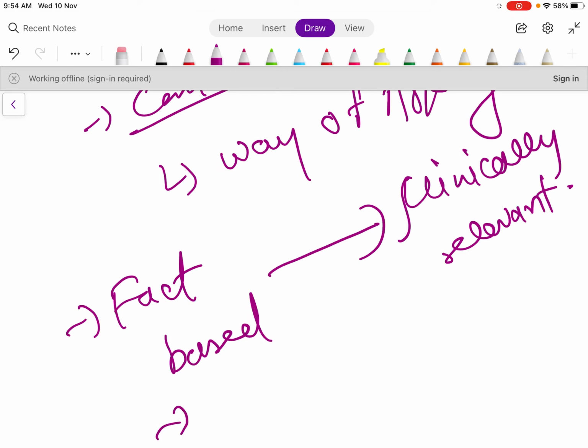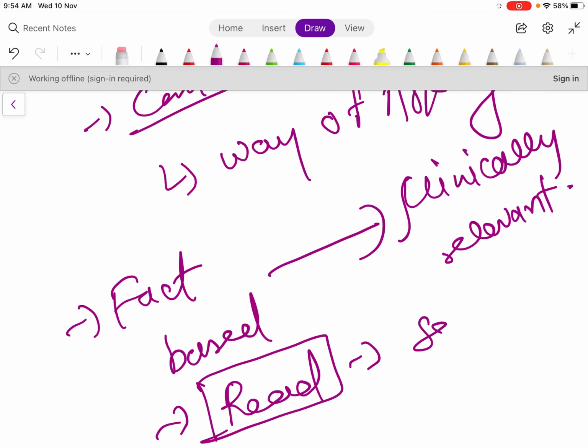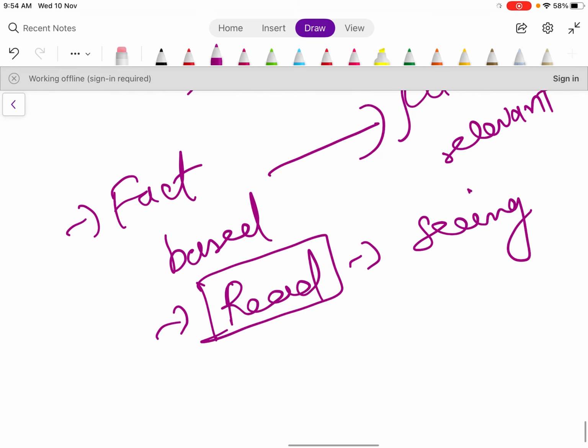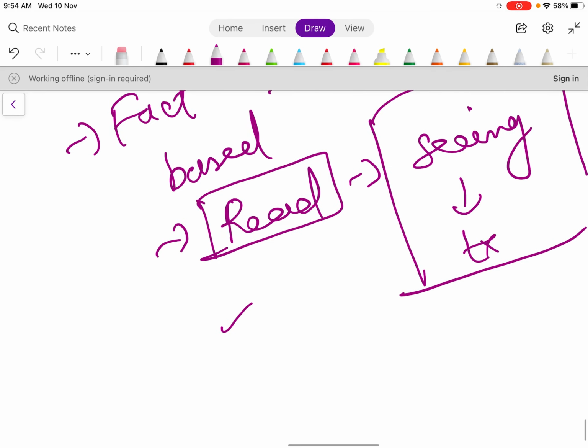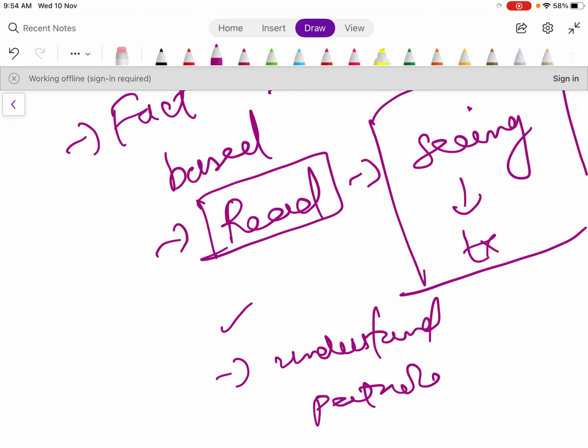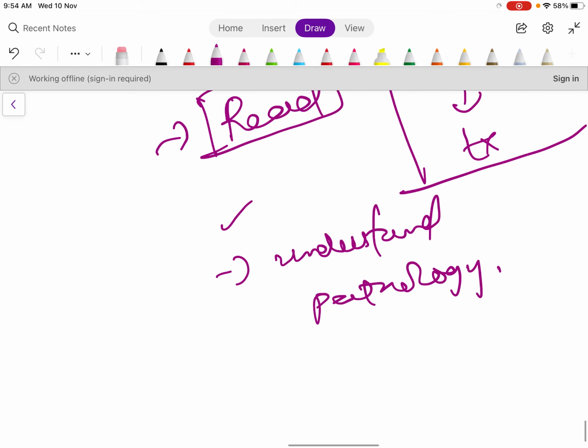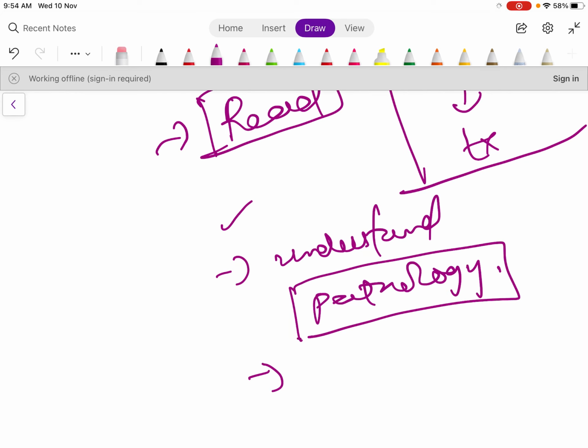So when you are reading, read as if you are seeing the patient and you are treating that patient. Just imagine that the patient is in front of you and think about what complaints the patient is having. Try to understand the symptoms, try to understand the pathology behind that topic.